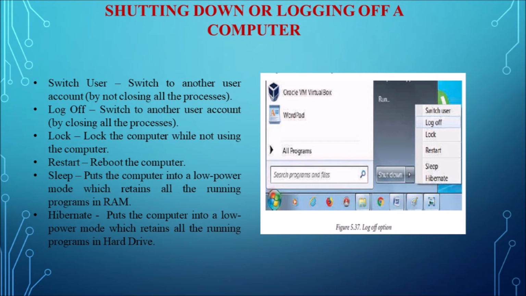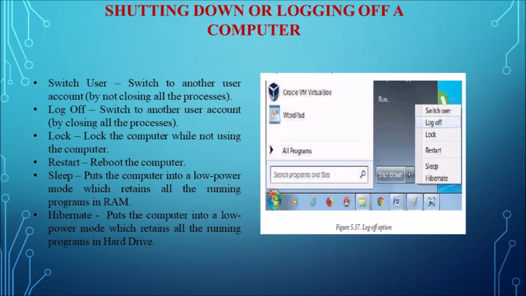And next one is sleep. It puts the computer into a low power mode that retains all running processes and open windows in the computer memory for a quick restart. And the last one is hibernate. Mostly found on laptop computers, it also puts the computer into a low power mode after saving all the running programs and open windows on the machine's hard drive for a quick restart. Both sleep and hibernate are very similar. So this is all about the Windows 7 operating system.